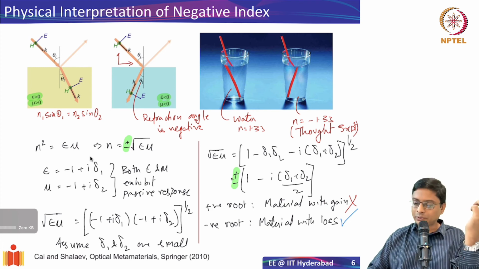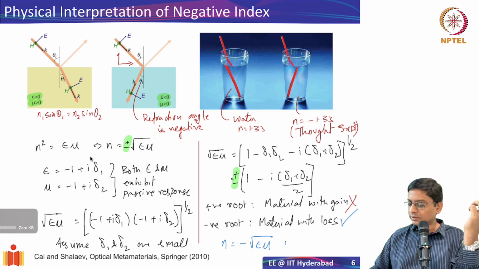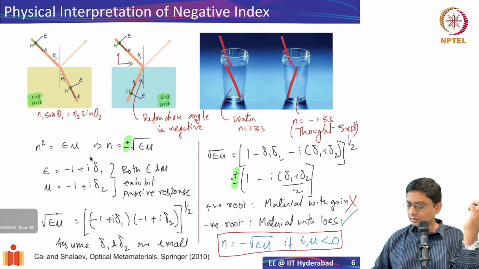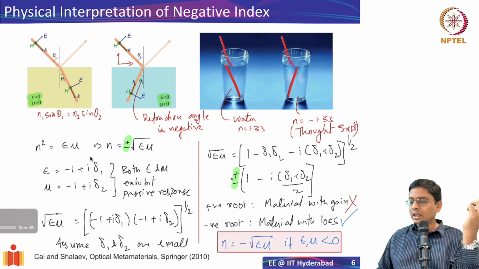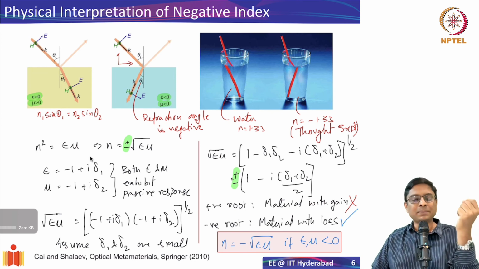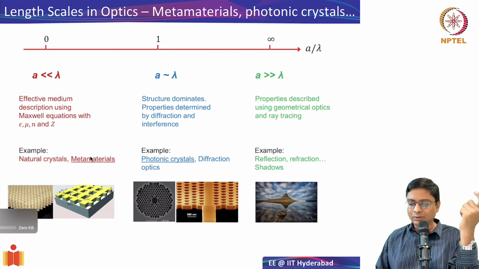Okay, so therefore, if you have both epsilon and mu negative, the only way to write the refractive index is n equal to minus root of epsilon mu, if epsilon and mu are less than 0. Okay, so this is a conclusion. Now for the rest of this week, we will worry about how to create this, both epsilon and mu negative.